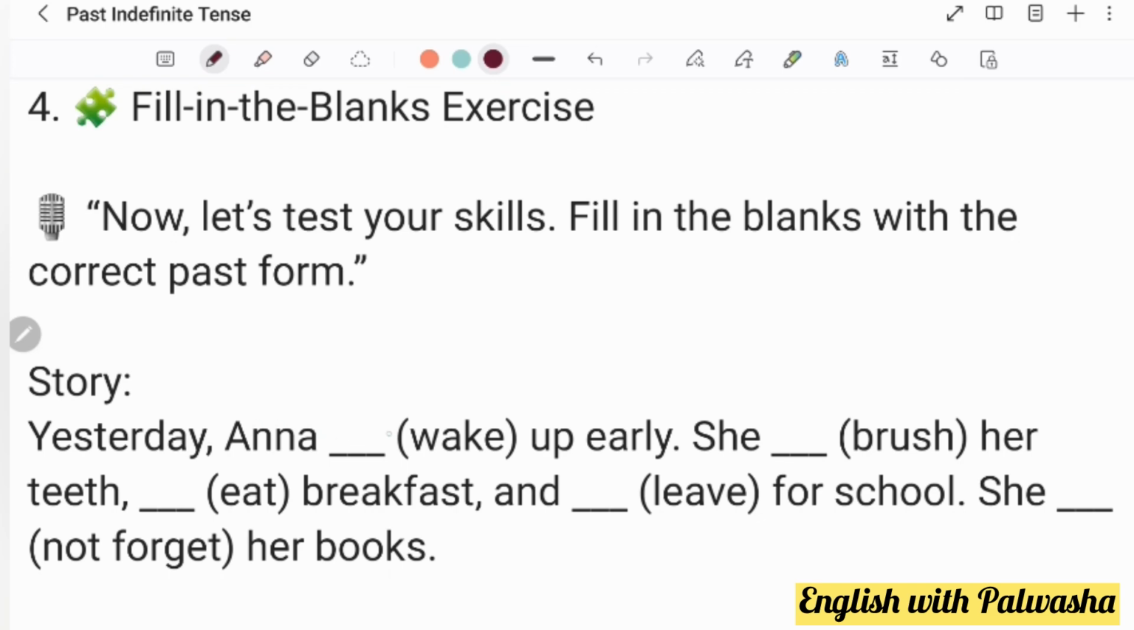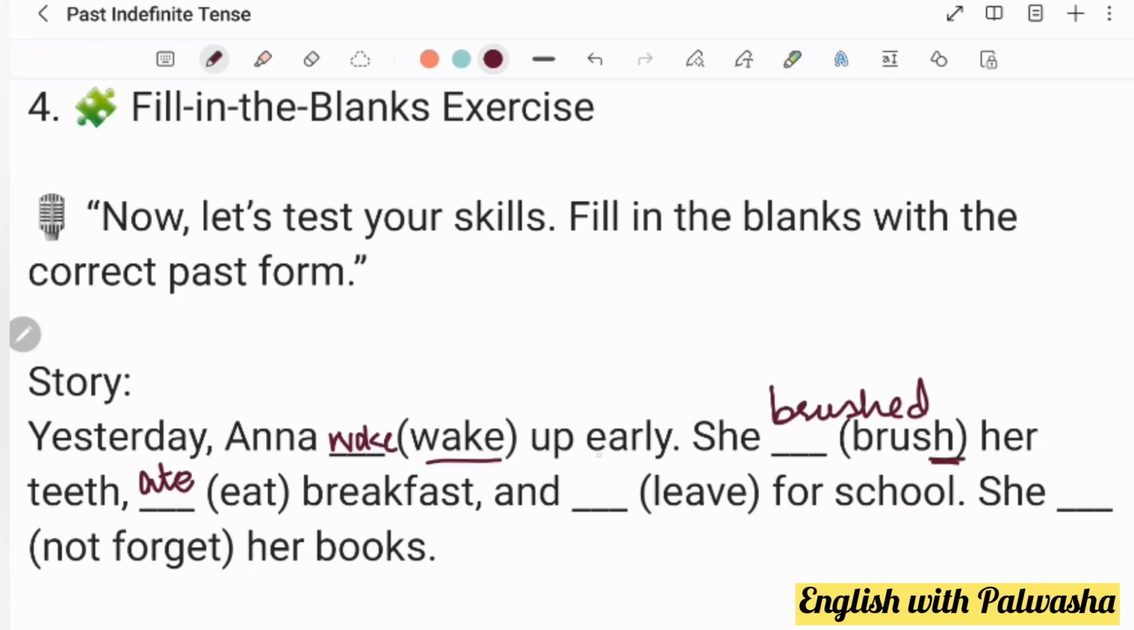Yesterday, Anna, instead of wake, what will we be doing? Okay, I hope you have given me the correct answer, and please write your answers quickly in the comment section below, and that is woke. Up early. She dash her teeth. How are we going to use this? It is a positive sentence. Please write it in the comment section below. She brushed her teeth. And then dash breakfast. Eat will be changed into ate breakfast because there is no not in it, so it's a positive sentence.